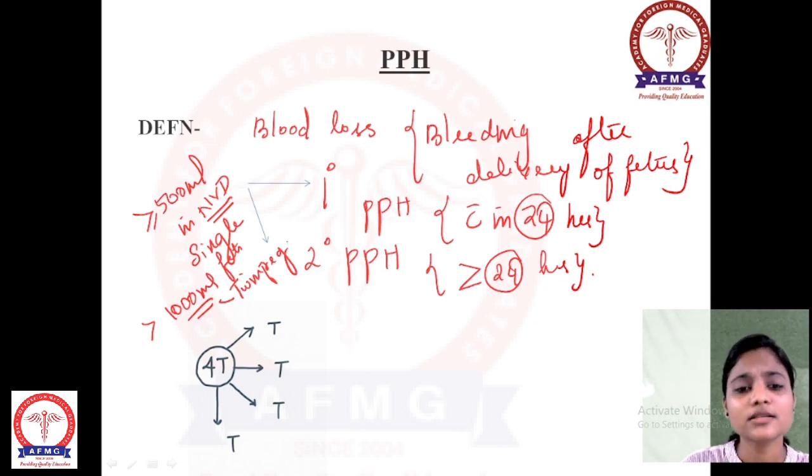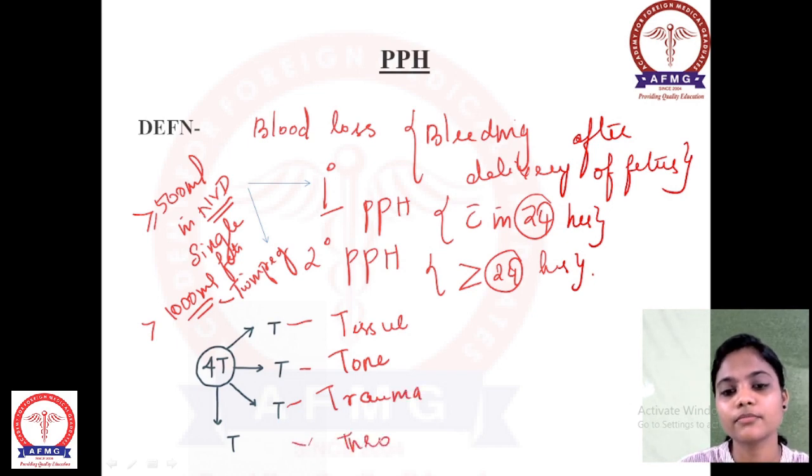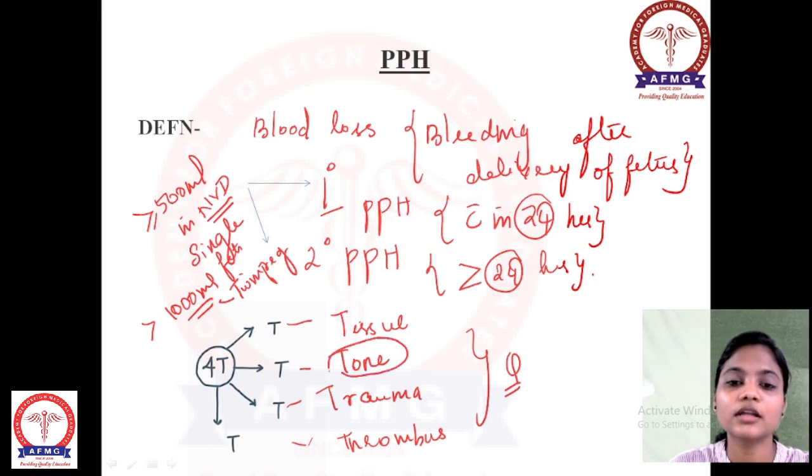Please remember the causes. We have mentioned the 4 T's here. What are the 4 T's? One is tissue, and the others are tone, trauma, and thrombus formation. These are the 4 T's, a very important question which has been asked already. Which is the most common cause among the 4 T's of postpartum hemorrhage? The most common cause is tone of the uterus, which is very important.